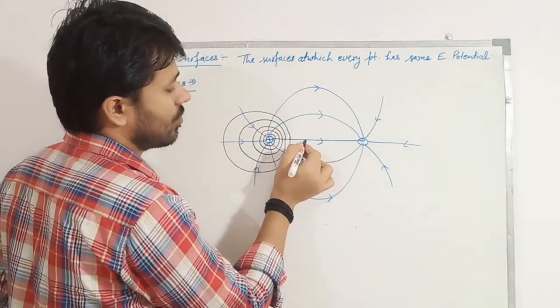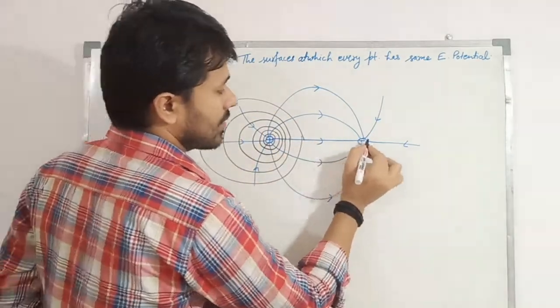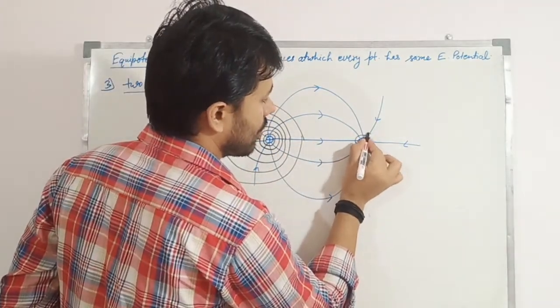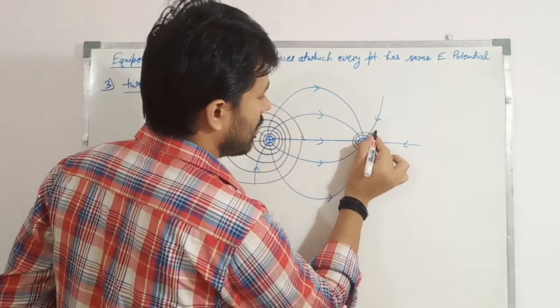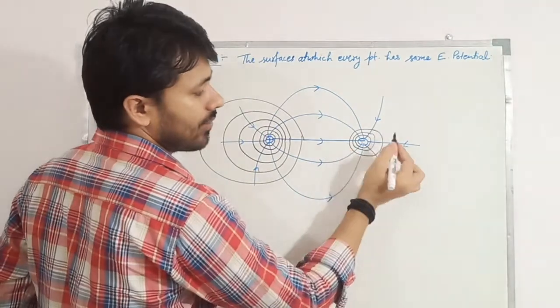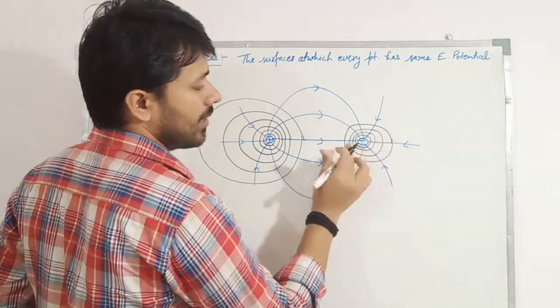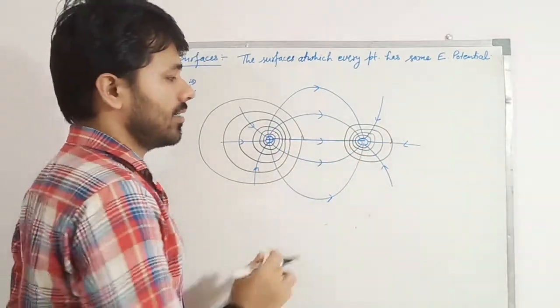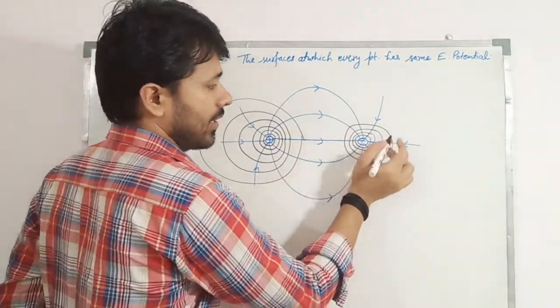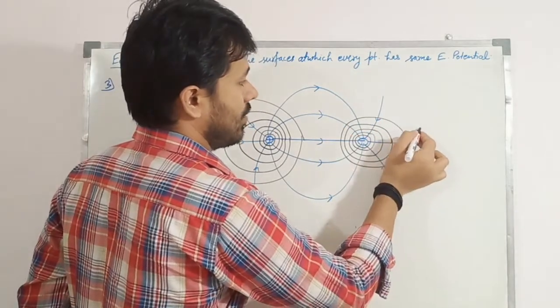And so on, it will go further like this. This side also closely spaced and a high value of electric field, and a low value of electric field. There are more field lines here, so a high value of electric field, and so on.